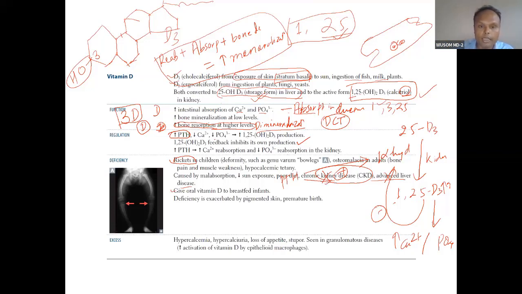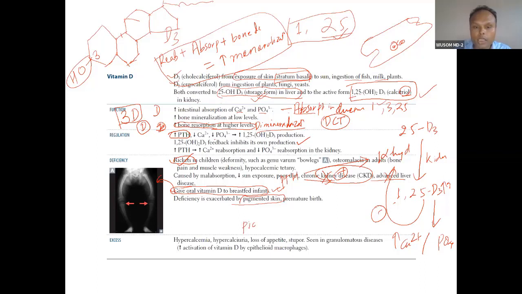Give oral vitamin D to breastfed infants. This is a very important point. Breast milk does not have sufficient vitamin D, so supplement vitamin D to breastfed infants, otherwise they can develop rickets. Deficiency is exacerbated by pigmented skin. Why?